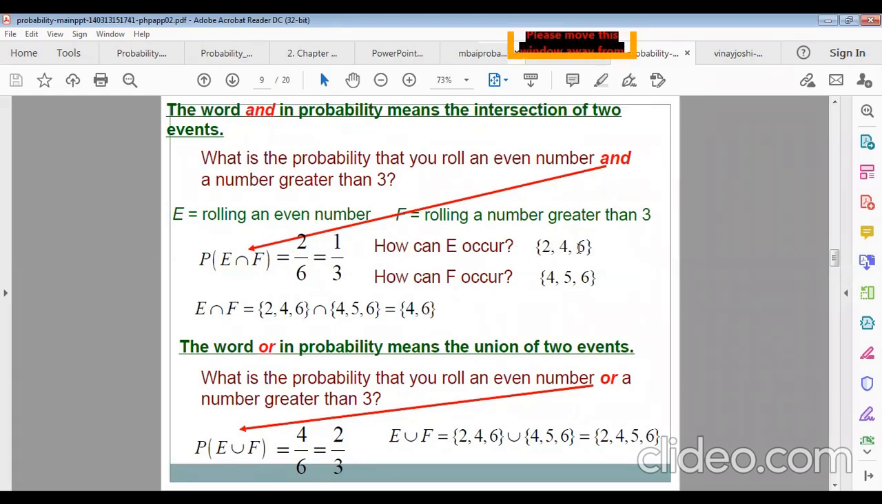How can E occur? 2, 4, 6 for an even number. And how can F occur? Greater than 3. The sample space will be 4, 5, 6. So the common part will be the intersection. So the intersection will be what? Only 4, 6. So 2 will be the favorable outcomes. So total outcomes, how many? 6. So the probability of rolling an even number and rolling a number greater than 3 will be 1 by 3, because E intersection F is 4, 6.